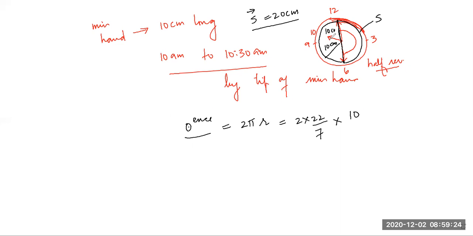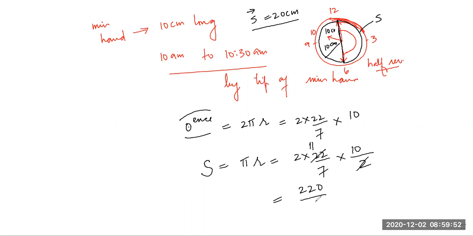This is the circumference. From 10 o'clock to 10:30, the minute hand has not completed full revolution. It has completed only half revolution. So the distance traveled will be half of this, pi r. So pi r will be 22 by 7 into 10 divided by 2. So 11 2s are 22. 220 divided by 7 centimeter. Am I right, students? Yes, sir.